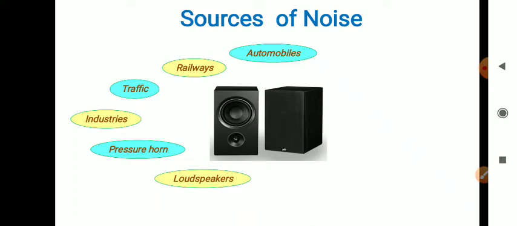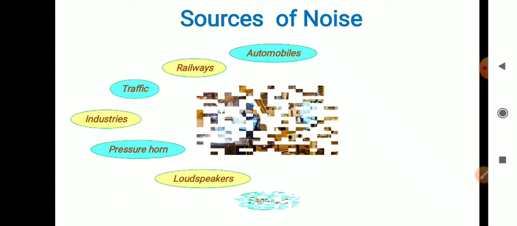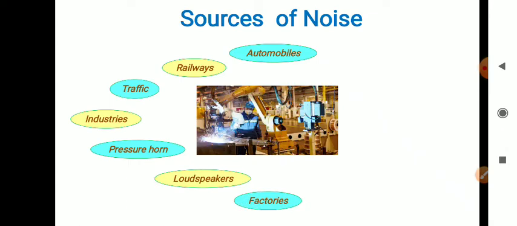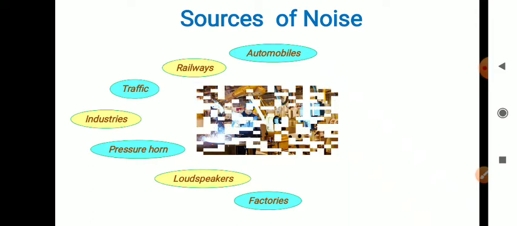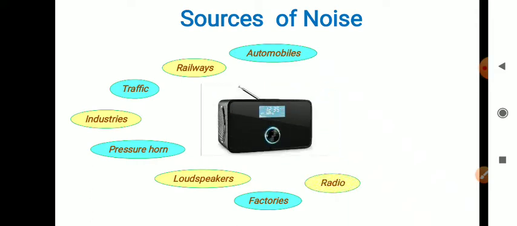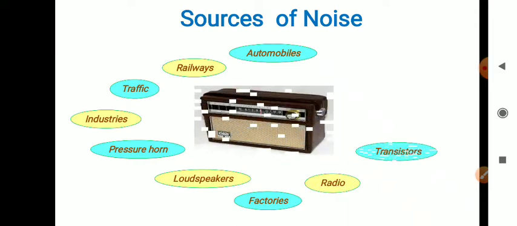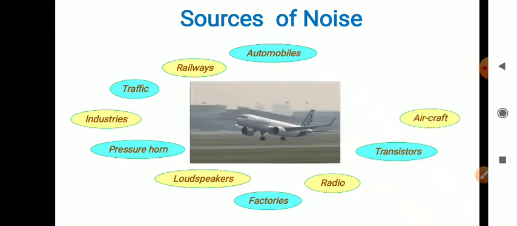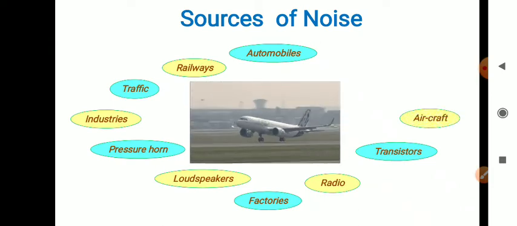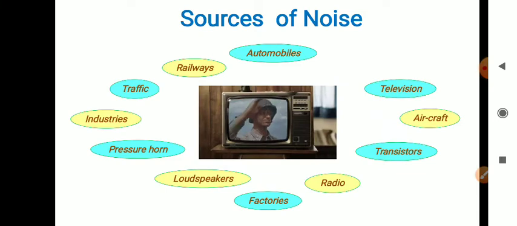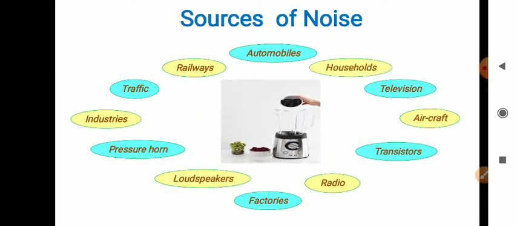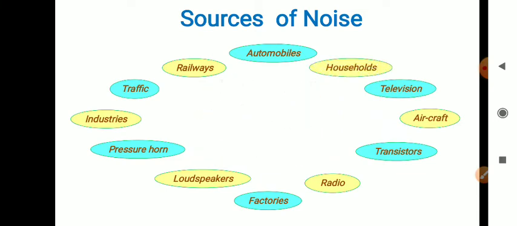From loudspeakers, noise is produced more on the occasion of parties and so on. From the factories, due to heavy machines, it is the same as industries. Next are radios, transistors, televisions and aircraft. And the last one is household machinery like mixers, juicers and grinders. So these all are the sources of noise.